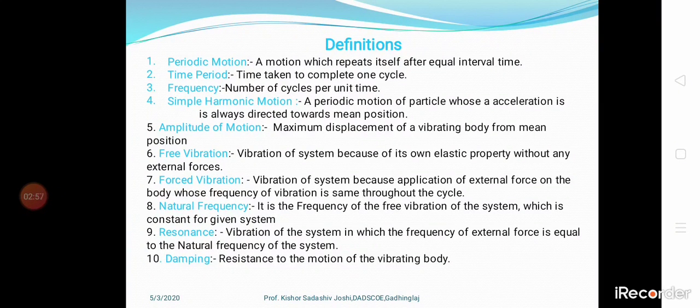Next we'll go through some important definitions for the next chapters also. First one is periodic motion, a motion which repeats itself after an equal interval of time. Once you give a force to the material or model, the body will take the same movement at equal intervals of time. I have given a good example, SHM, in the previous slide.